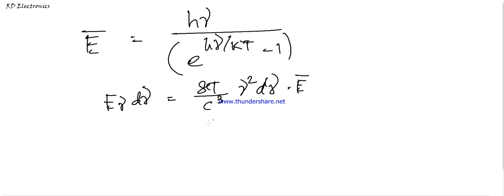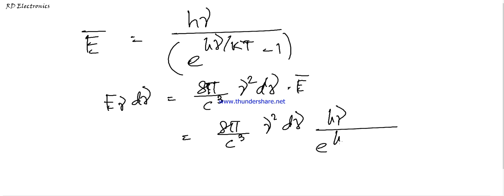Putting this value, it is 8 pi by c cube into nu square into d nu into h nu divided by e to the power h nu by kt minus 1.